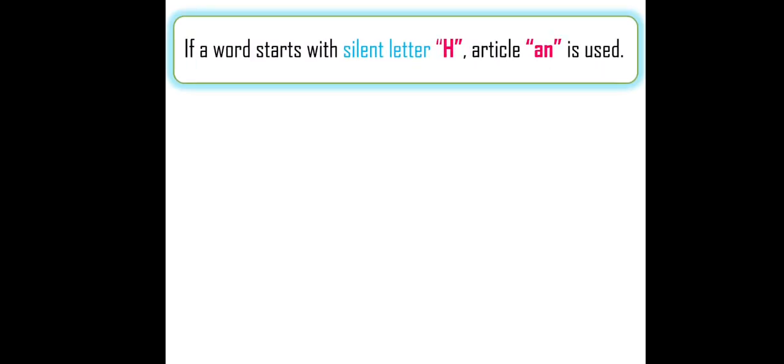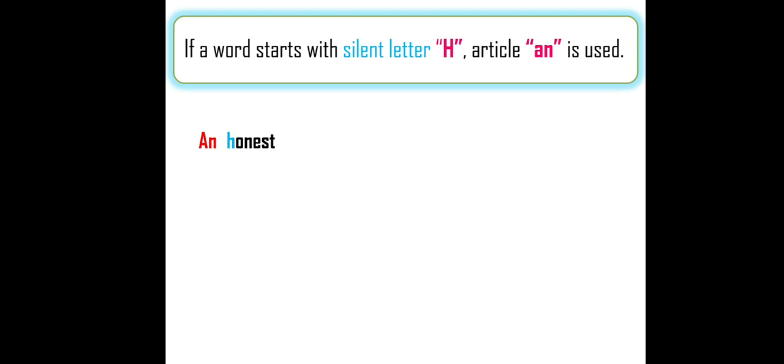Second condition, I told you, in 3 occasions we use an article. The second option, if a word starts with silent letter H, article an is used. I am repeating, silent letter H. If a word starts with H and if it is silent letter, then an should be used. What are the examples? We'll come to know. First example is honest. Look at that. Honest, H is silent. Listen to my pronunciation. Honest, not hhonest. Ha is not used. Only O is used. So that answer an comes.